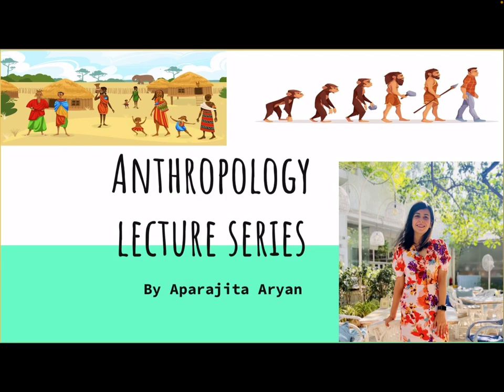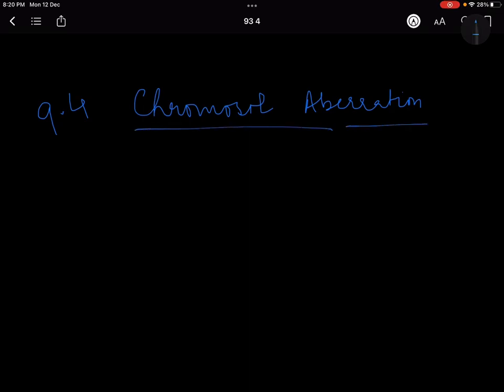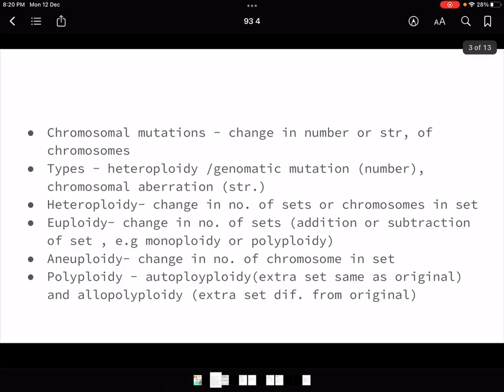So today we are going to start with our next topic, that is 9.4, where we are going to study chromosomes and chromosomal aberrations in man. Here we are going to cover different kinds of diseases that are there because of genetic mutations or chromosomal aberrations. I want to take it very slowly because there are a lot of new words and terms that you might not be aware of. I told you I am going to cover everything in utmost detail, so do not worry about it. Let's start with it.